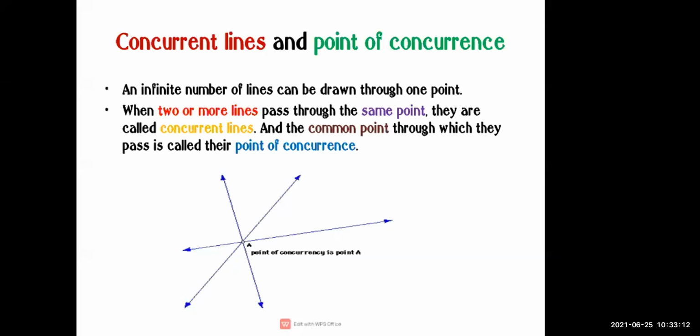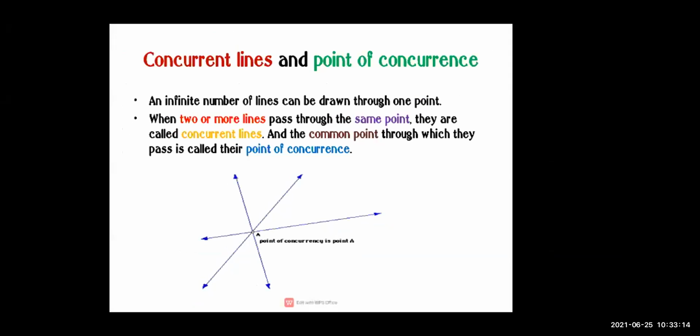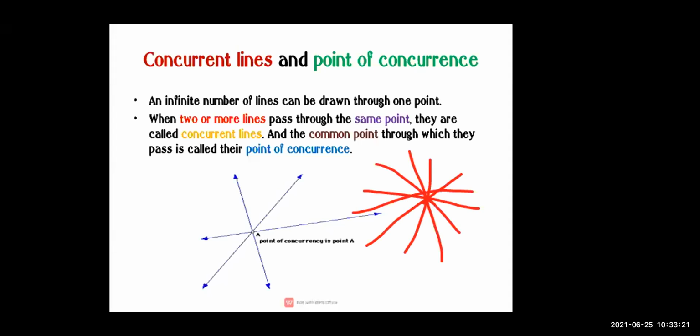With one point, you can draw infinite lines. See here, I have drawn one point. So many lines are going through a single point, so many lines that means it is infinite lines.